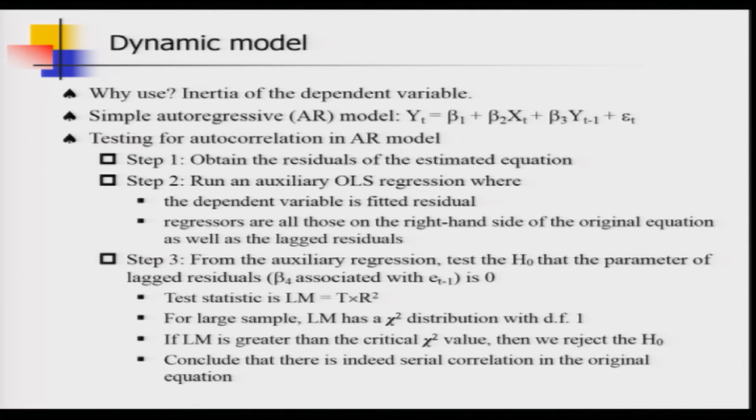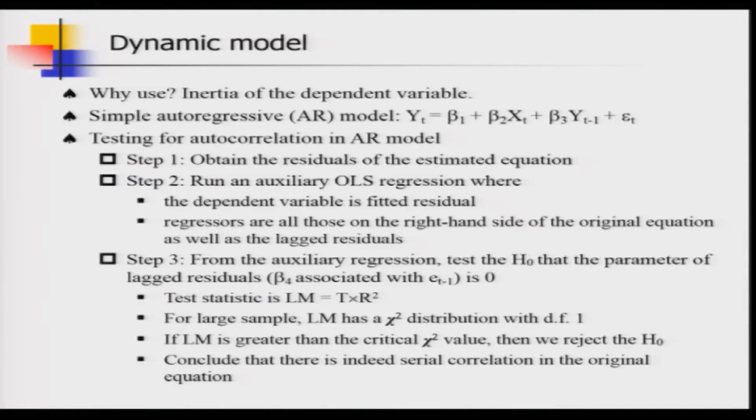Okay. So, why is this called autoregressive? Because you see y is regressed on its own previous or past time period's value. So, that is why it is called autoregressive, and why it is order 1, because you are just making use of the previous period. If you have annual data and you go back 2 time periods, and you have both yt minus 1 and yt minus 2 as regressors in the regression equation, then you will have an AR2 model.